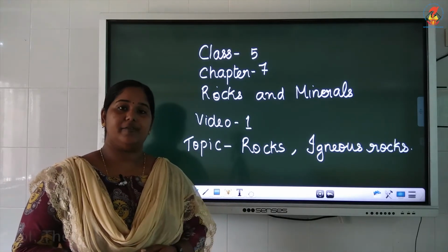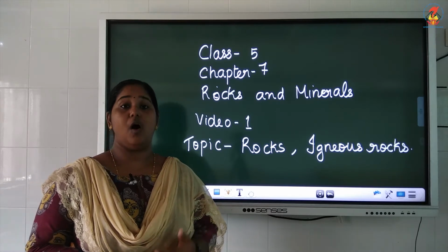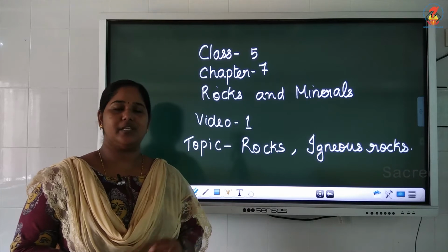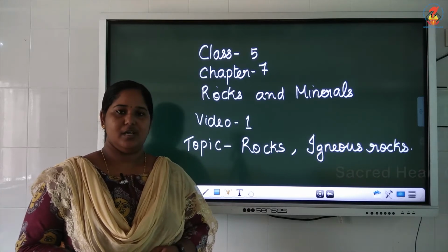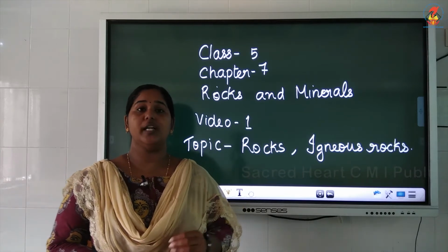Earth is made up of rocks, we all know that. We can see rocks all around us. There are huge rocks and small pieces of rocks. Rocks are actually naturally occurring solid mass.